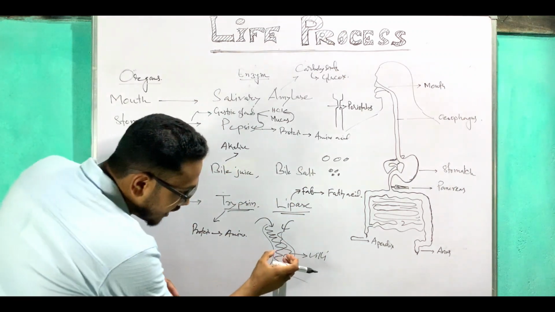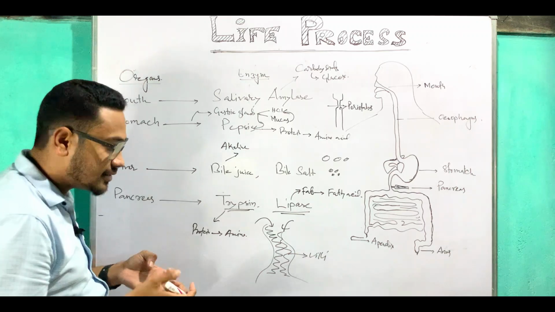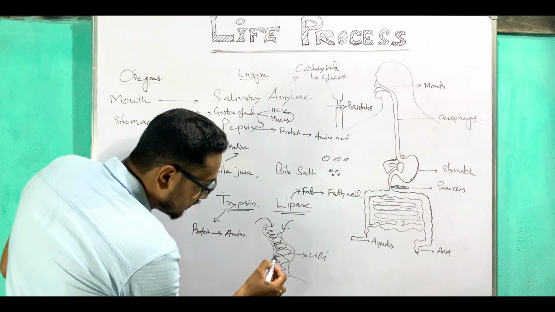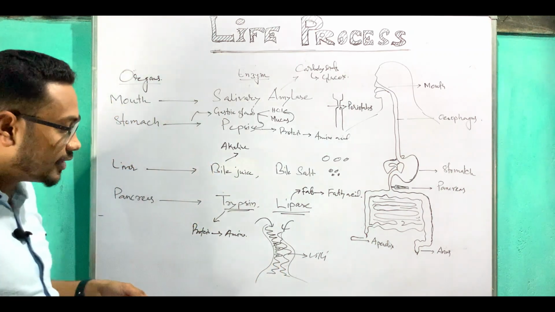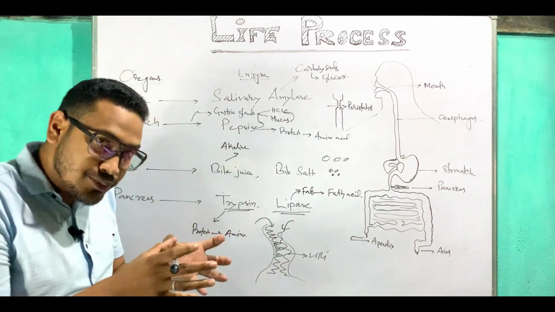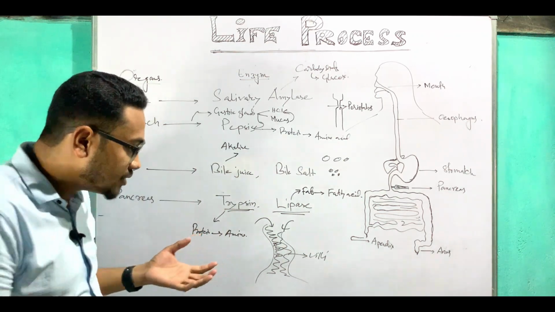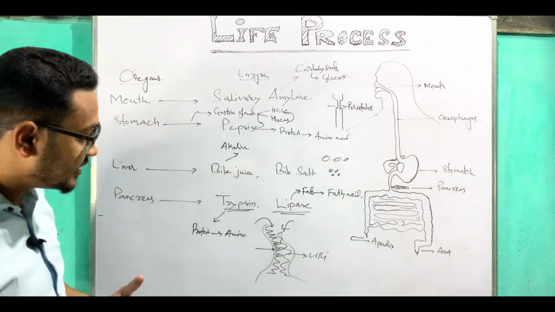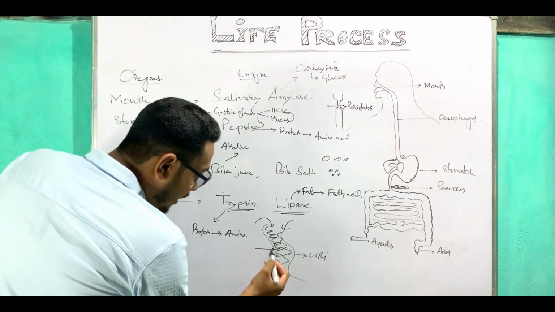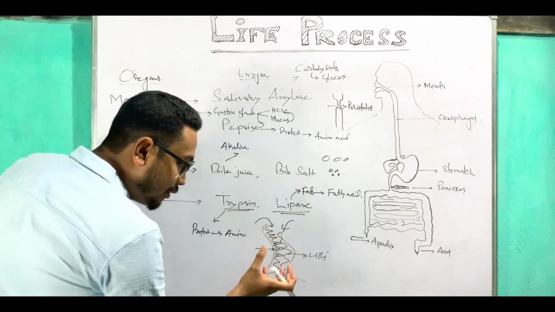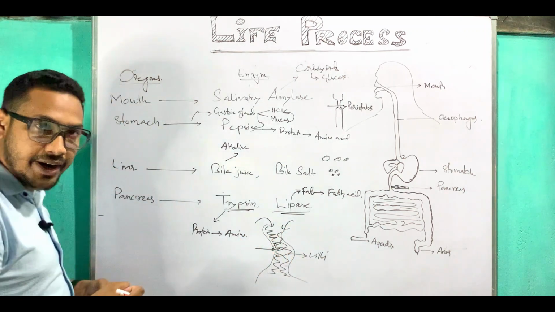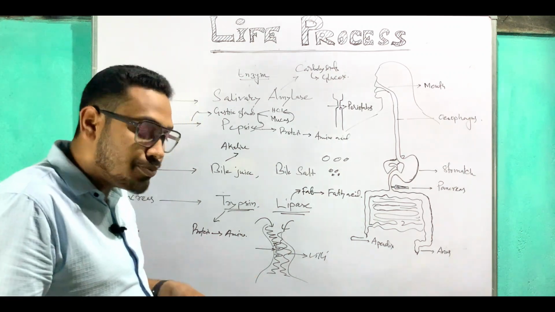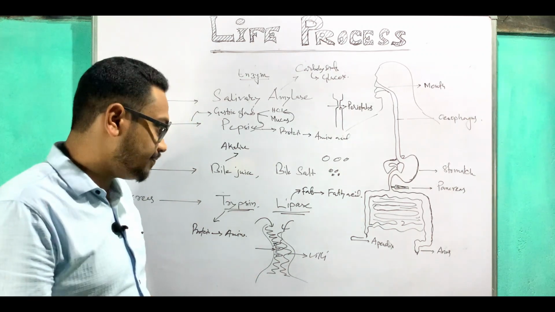Now, how do these finger-like structures absorb those food particles? Because they have some capillaries over there. Those capillaries absorb the food. How do they absorb? Because they have hemoglobin. Hemoglobin is known as a respiratory enzyme. So with the help of hemoglobin, the respiratory enzyme, they absorb the food particles. Clear? And hemoglobin distributes that food into our body.